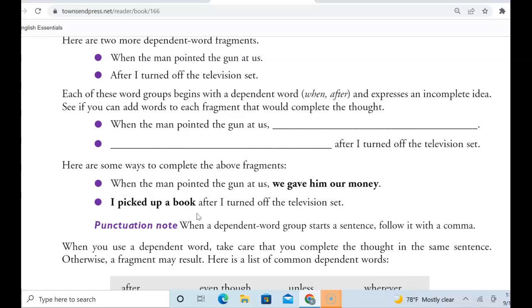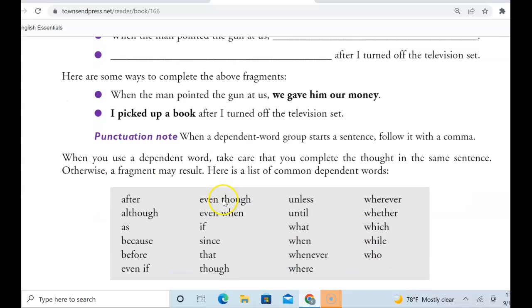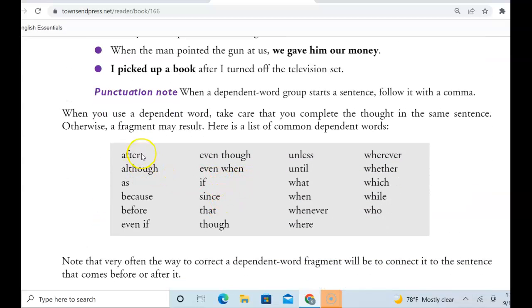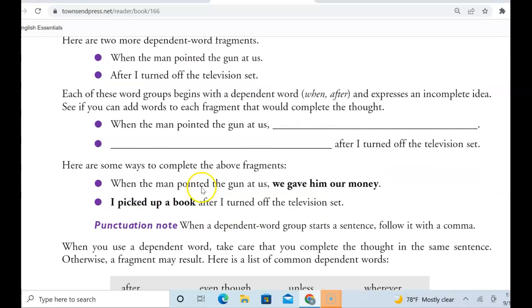Do we have a subject? Yes, I. Verb, turned off. After I turned off the television set. Is that a complete thought? No, we need more information. So it has a subject and a verb. But remember, one of your clue words here, after. So this is a dependent clause. It cannot stand alone. It has to have the independent clause.